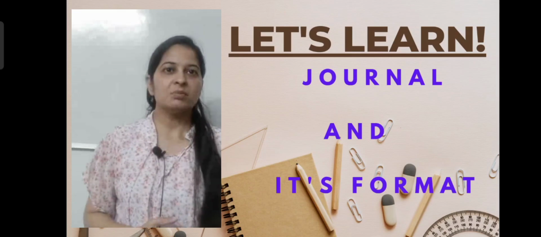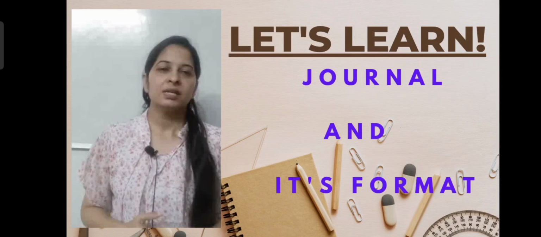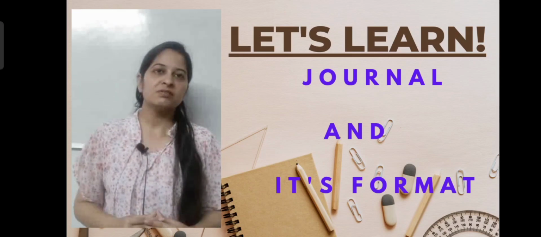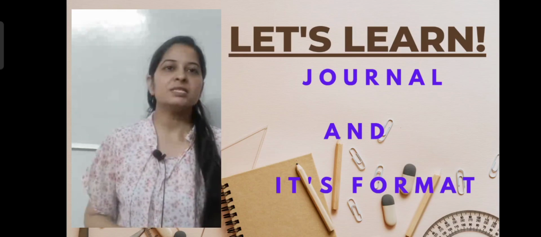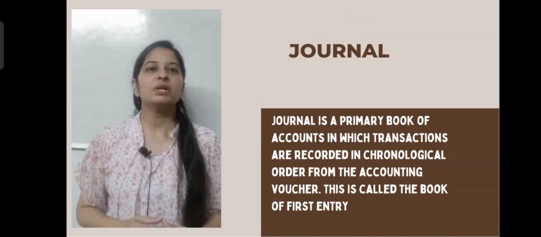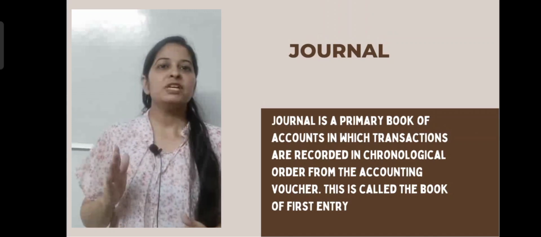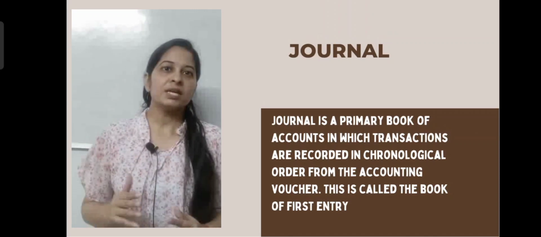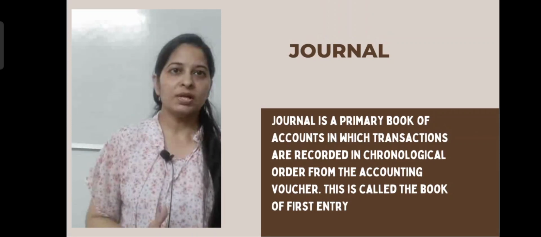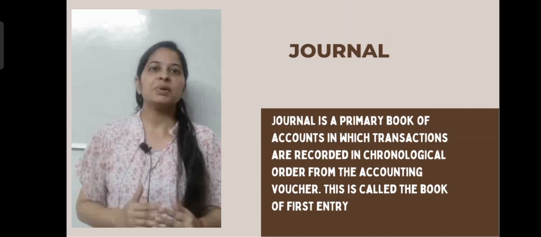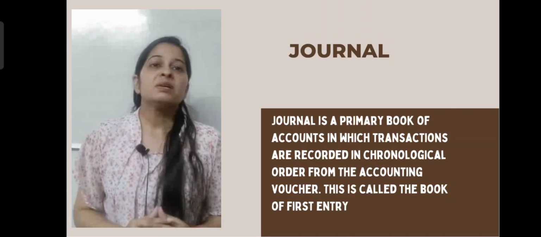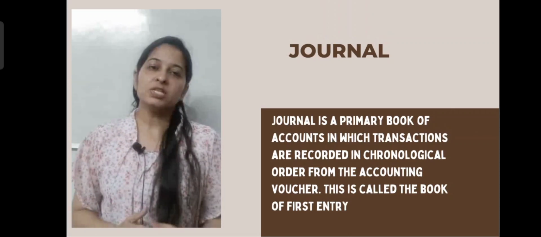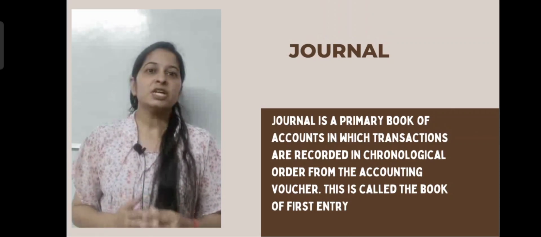If we discuss what is journal, in terms of definition we can define journal as a primary book of accounting in which we can record every transaction of accounting in chronological order, and it is called the primary book of accounting. If in simple terms we want to define what is journal, we can say that journal